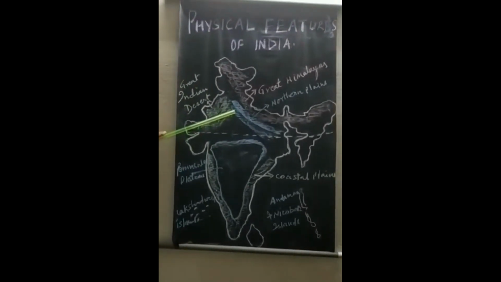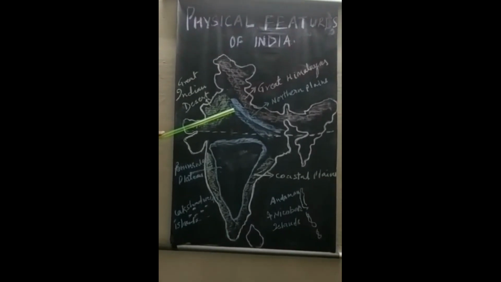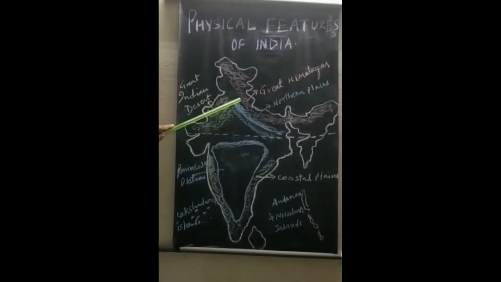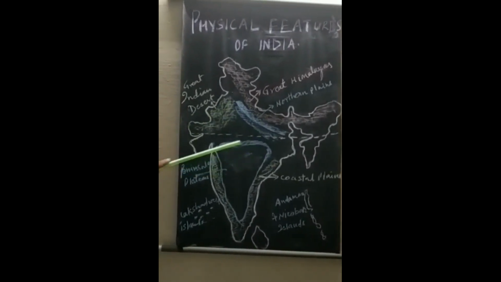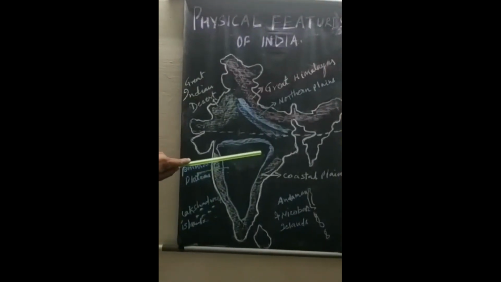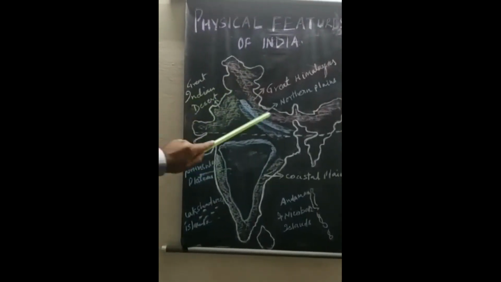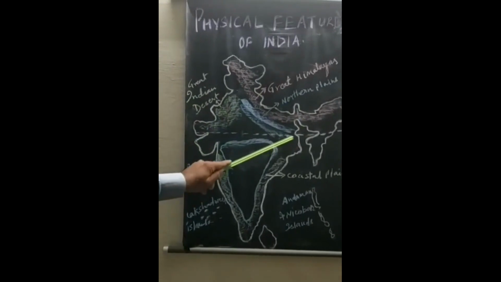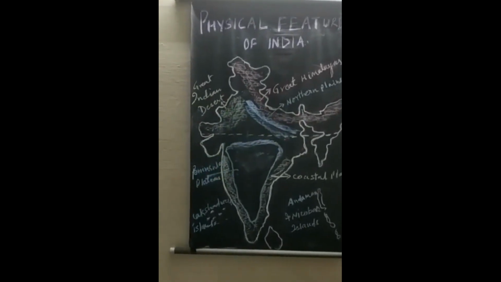The Himalayas and the northern plains are the most recent landforms. Peninsular Plateau is the oldest landmass of India. Himalayas and the northern plains are recently formed.